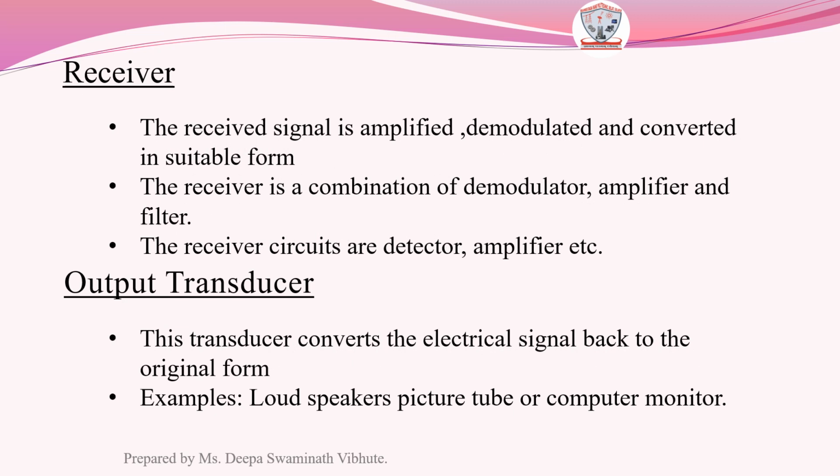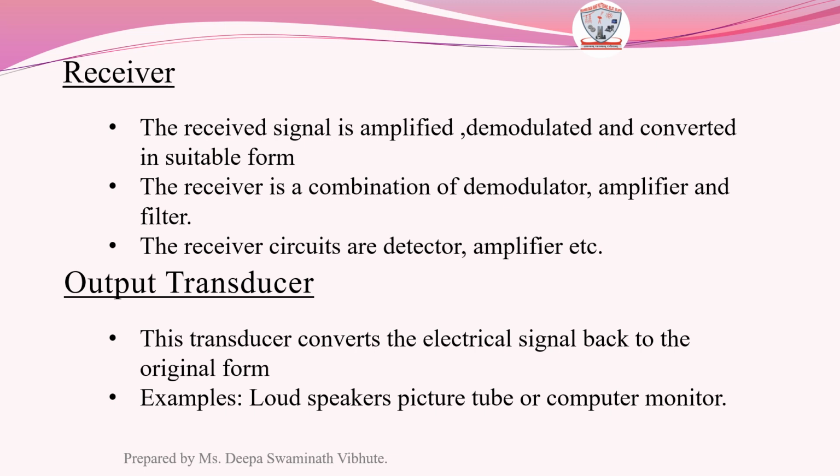Next is receiver. Here, the process of reception is exactly opposite process of a transmission. That is, the received signal is amplified, demodulated and converted into a suitable form. And the receiver is a combination of demodulator, amplifier and a filter. The demodulator extracts the original signal from modulated one. And after covering the longer distance, surely the energy level of a signal will be less. The amplifier increases the strength of received signal, and filter removes the noise and interference from signal. So for this it uses low pass filter or band pass filter.